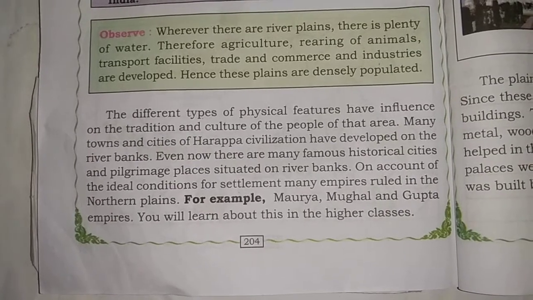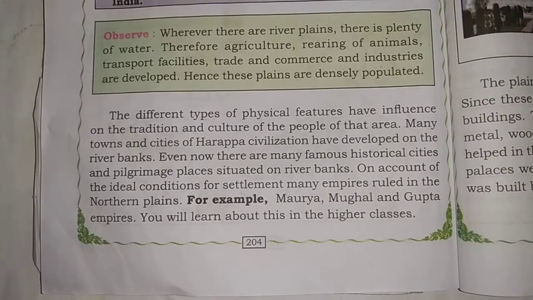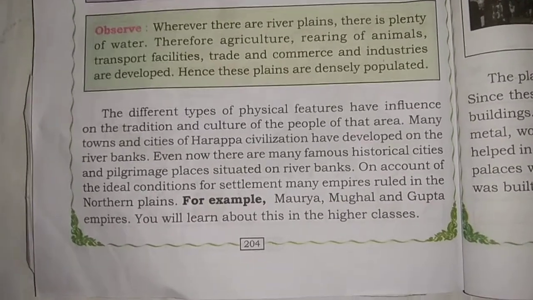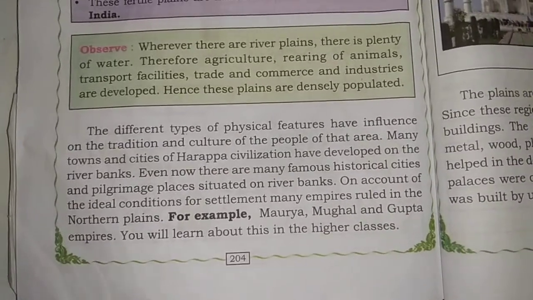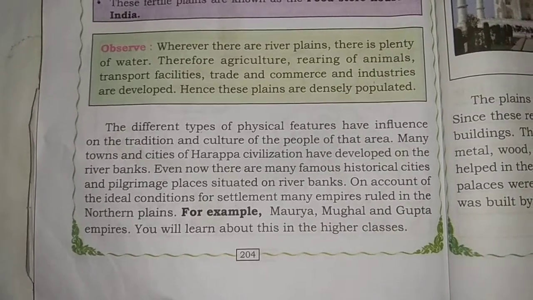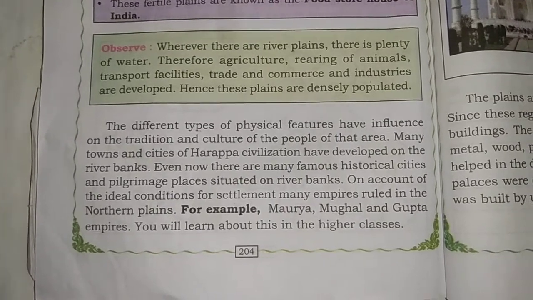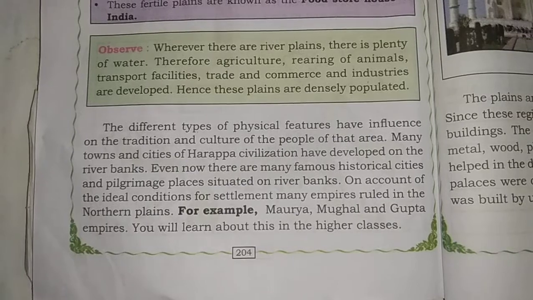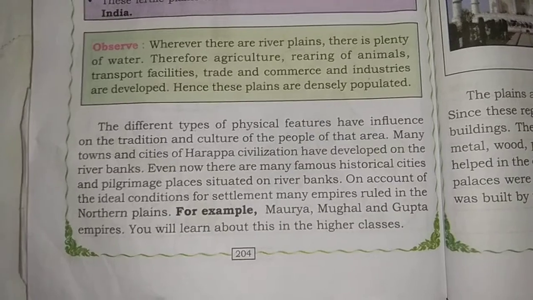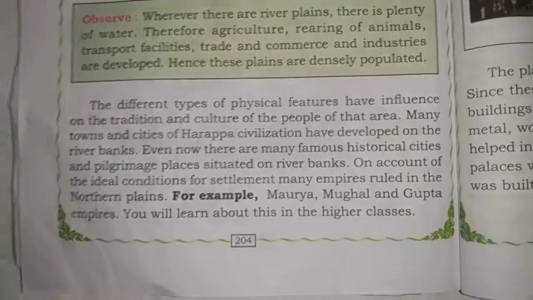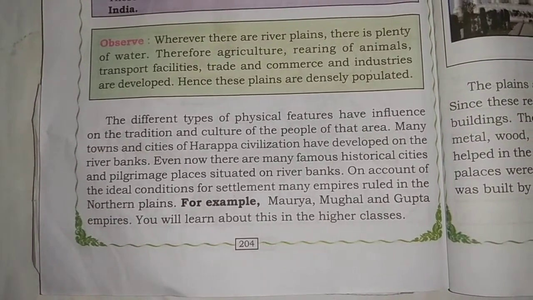On account of the ideal conditions for settlement, many empires ruled in the northern plains. Why did many empires rule in the northern plains? Because in the northern plains there is plenty of water, which is helpful for agriculture, rearing of animals, transport facilities, and trade and commerce, and industries developed there only. So due to that reason, many empires ruled in the northern plains. For example, Maurya, Mughal, Gupta empires. You will learn about this in higher classes.